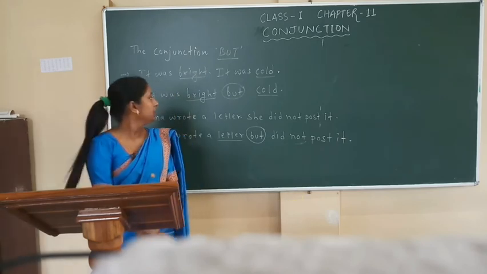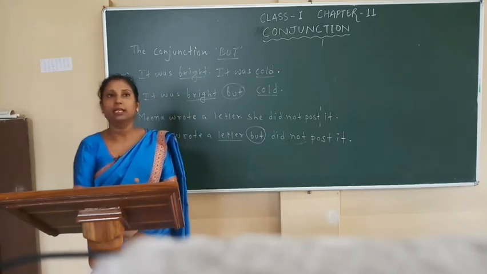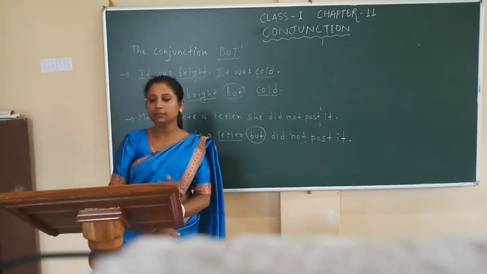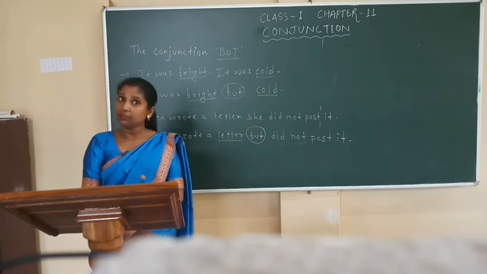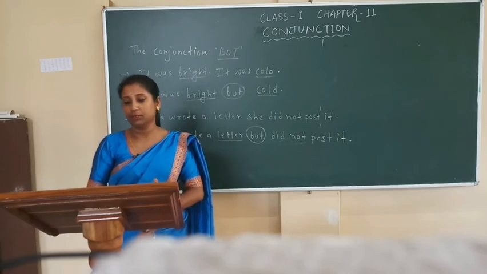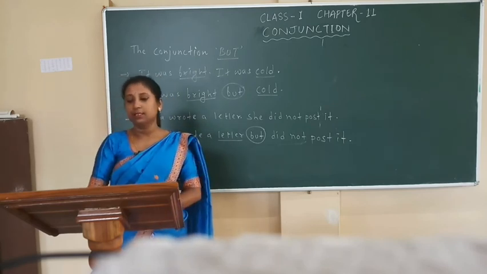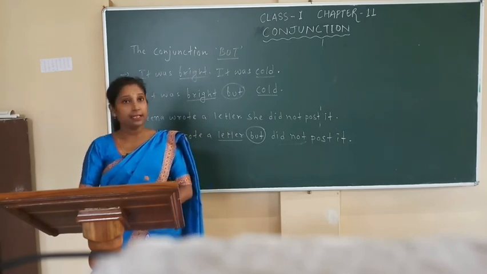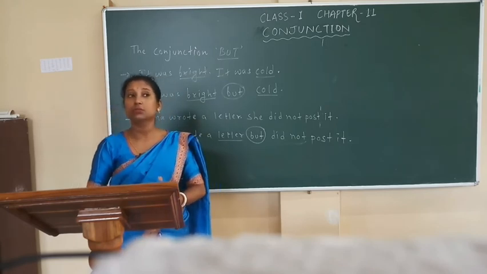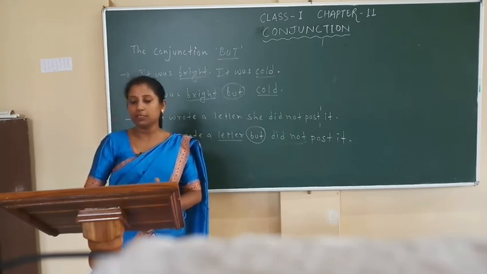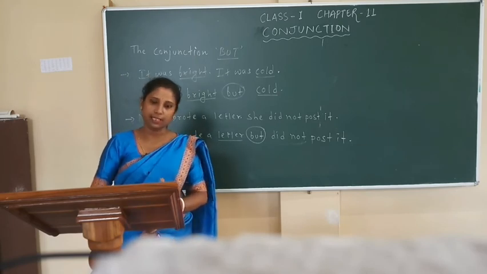Okay. Children, in this chapter we have learned the uses of the conjunction and and the conjunction but. The conjunction and is used to join two similar ideas or things. The conjunction but is used to join two opposite ideas or things.